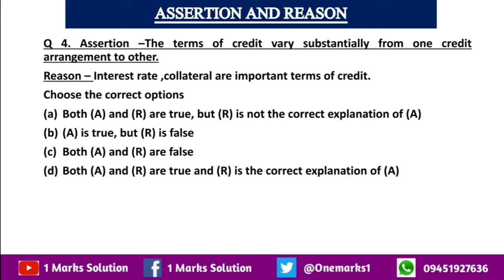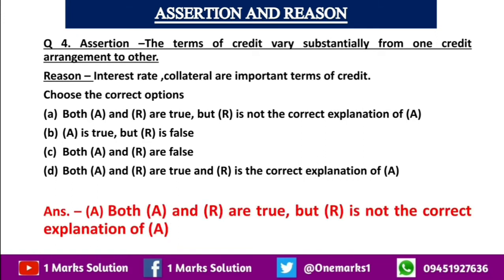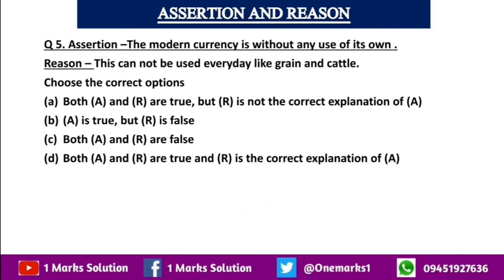So the first assertion is that the terms of credit vary substantially from one credit arrangement to another, and the reason is interest rate and collateral are important terms of credit. The correct answer is: both A and R, assertion and reason, are true, but R is not the correct explanation of A.